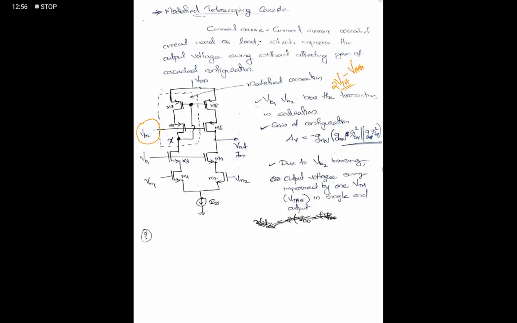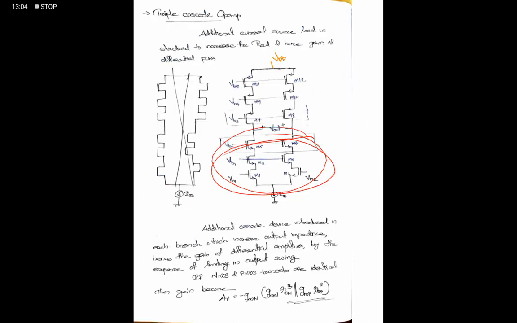And next, the drawback of that one we discussed: we cannot use it as a buffer amplifier, as it has a shorting issue between input and output. To solve that, we used a modified telescopic cascode configuration, and also to improve the output swing, we used a folded cascode configuration. That's all.